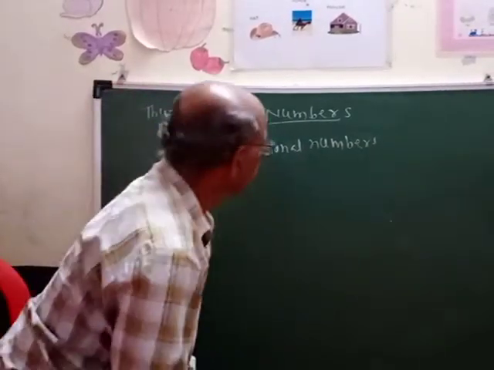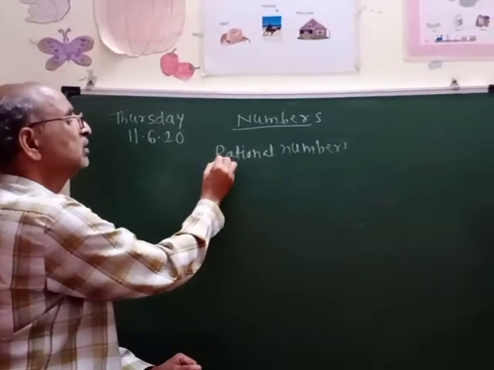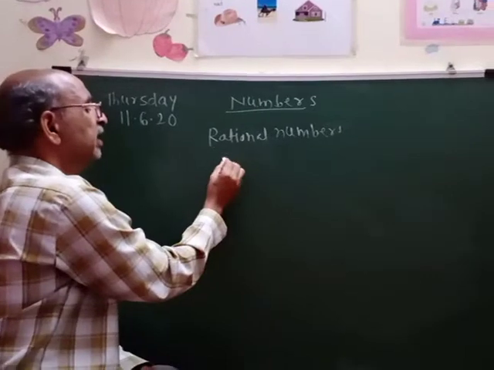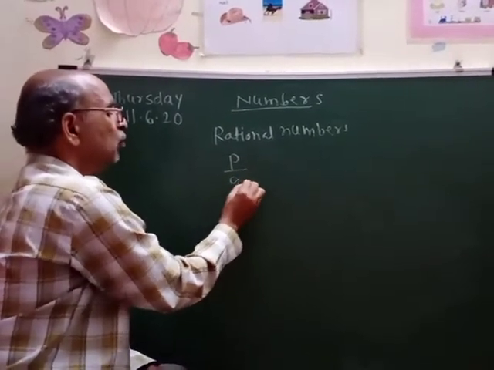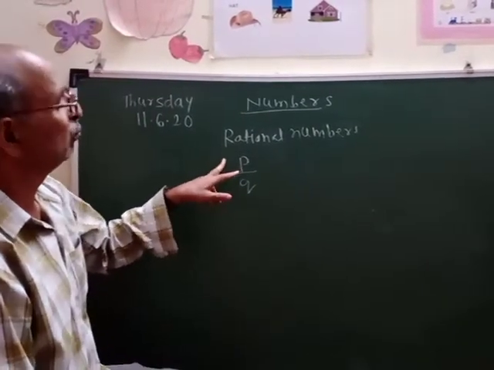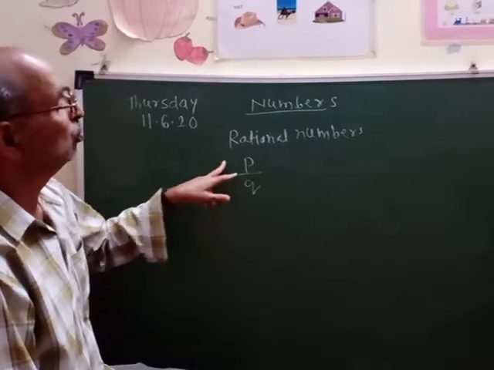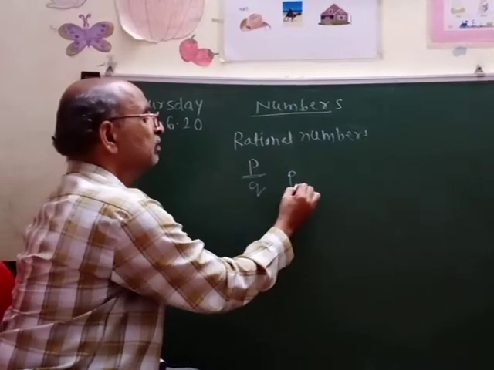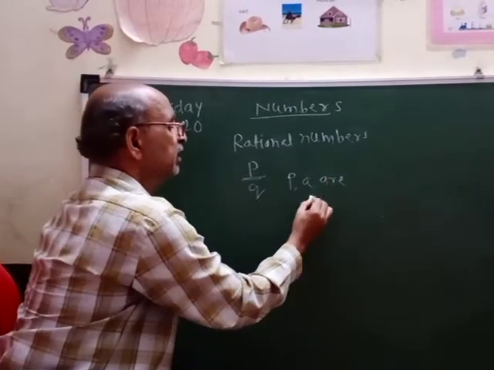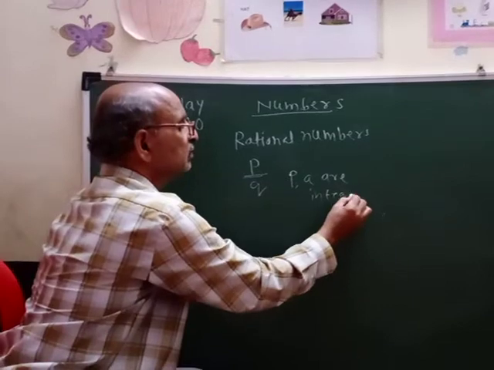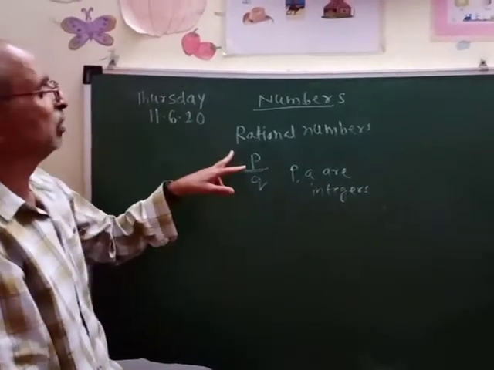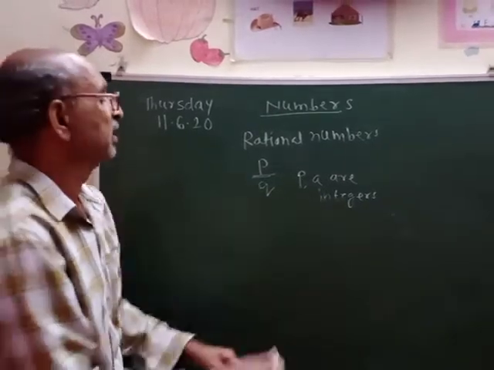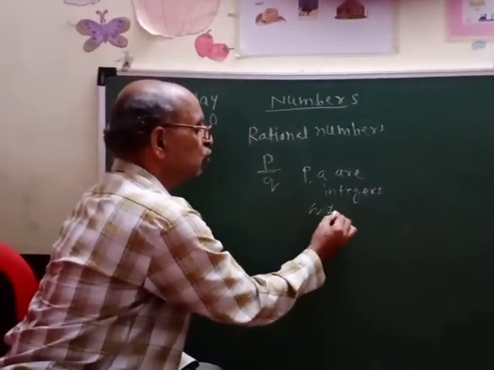So a rational number includes all the natural numbers, whole numbers and integers, and it is a number that we can write in the form of P upon Q, where P and Q are integers and Q is not equal to 0.